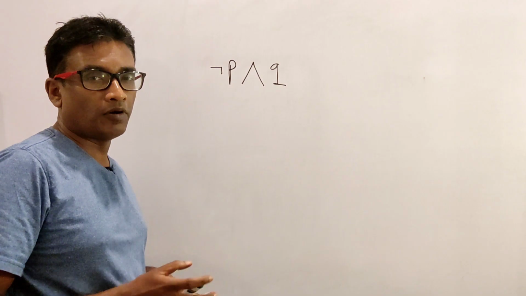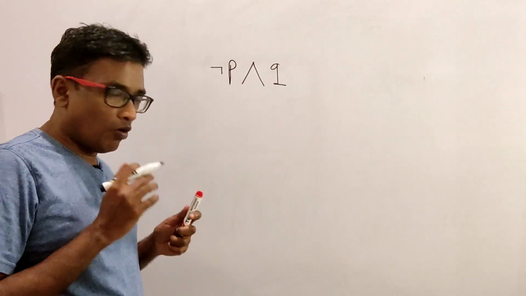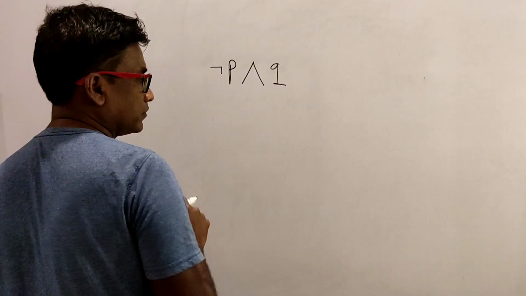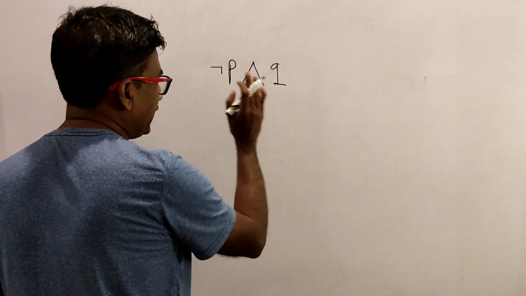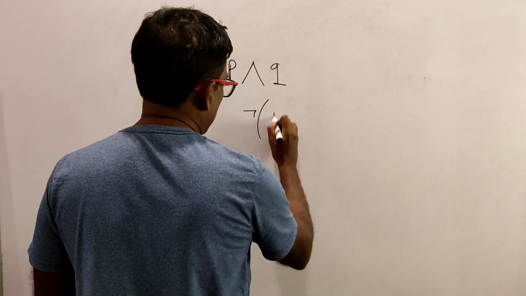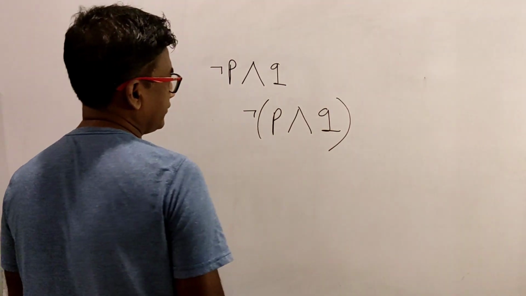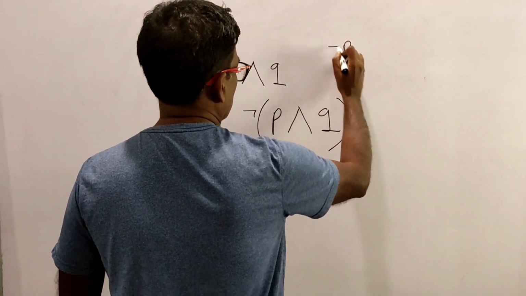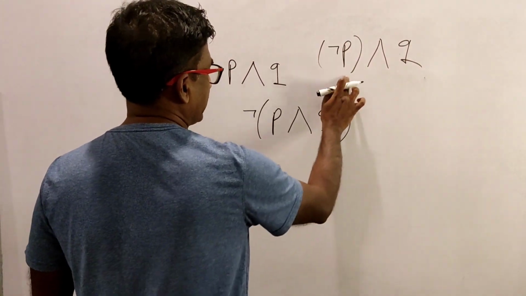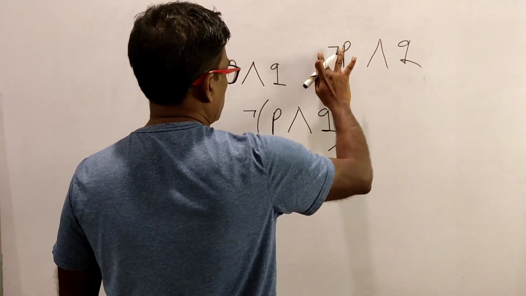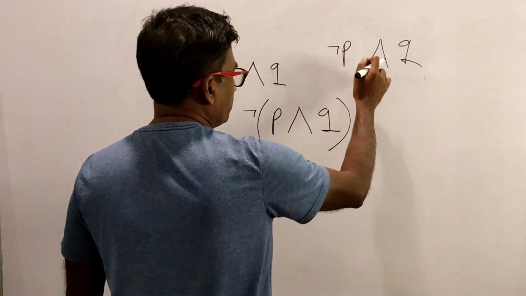Now, you must know something important. Just like in algebra, a parenthesis will always override the precedence. So, if you want to write the negation of the conjunction P and Q, you have to always use a parenthesis like this. This does not mean this. This means, you don't have to write a parenthesis here actually, because you always know that for not P, the negation is performed before the conjunction.